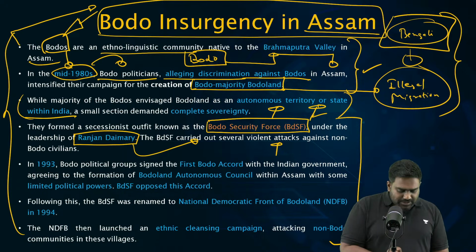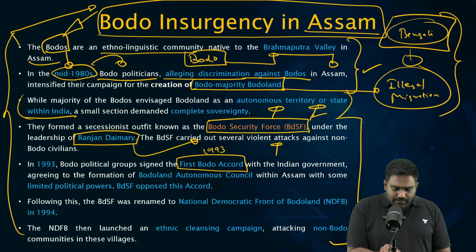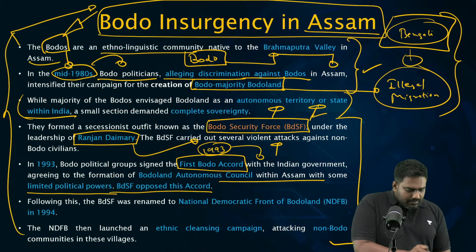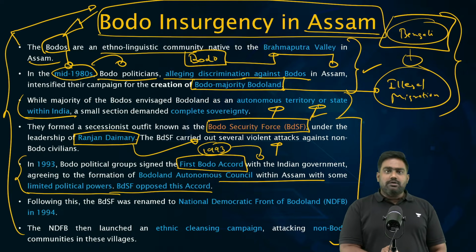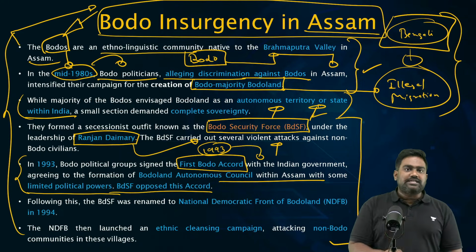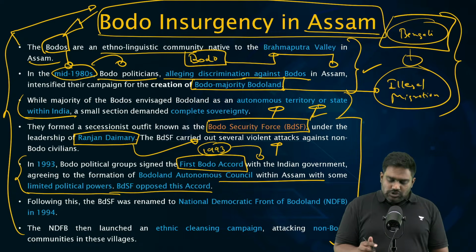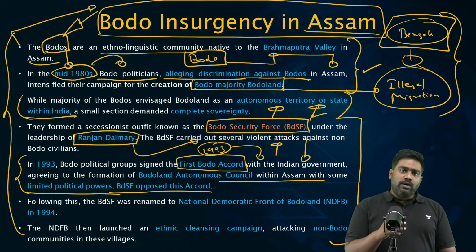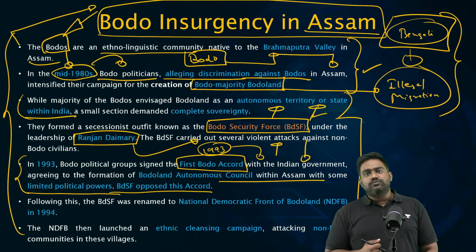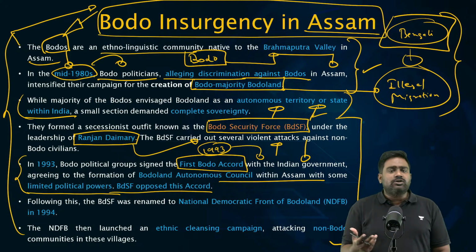In 1993, India worked out the first Bodo peace accord and granted some autonomy. It was not constitutional autonomy. Some limited autonomy was given in return for ending the violent movement. So those members of BDSF who were accepting the autonomy which was being given, they surrendered, they ended the conflict.